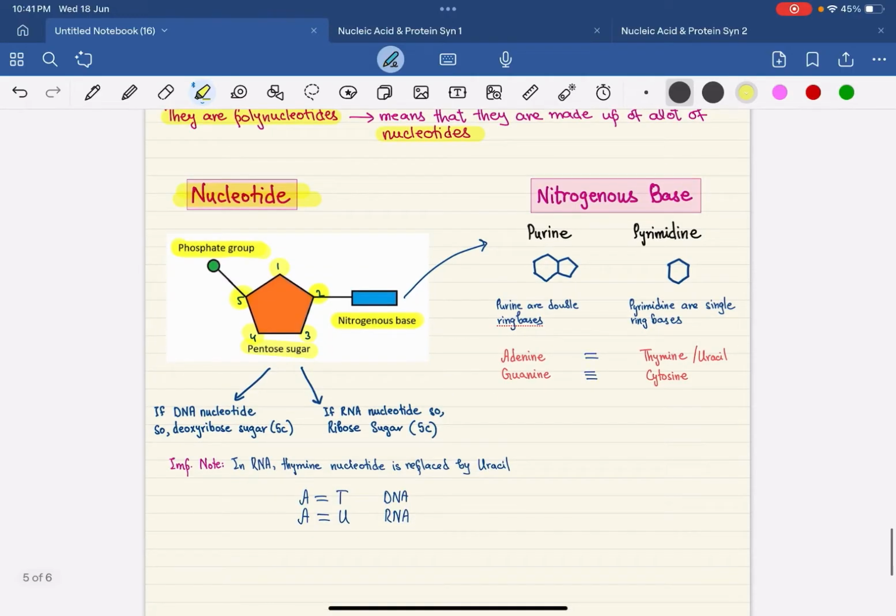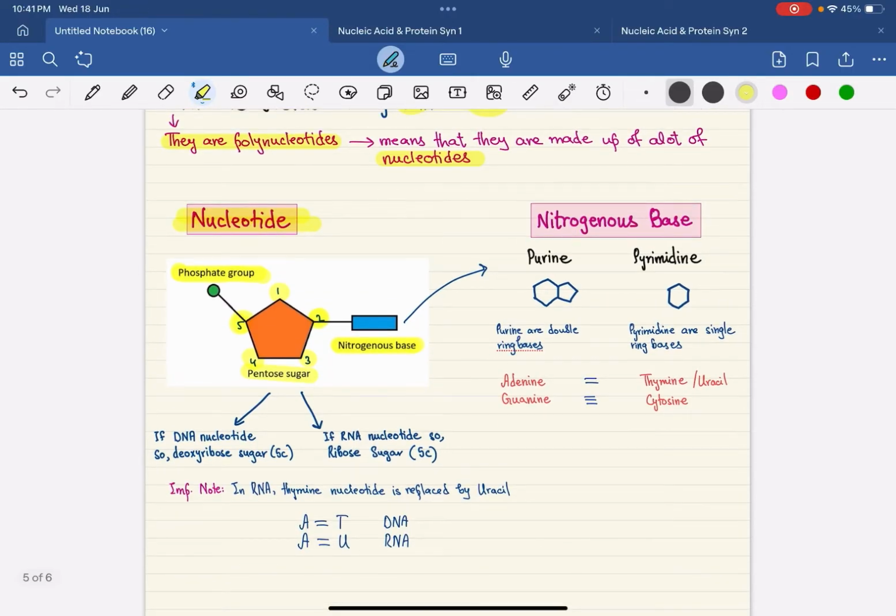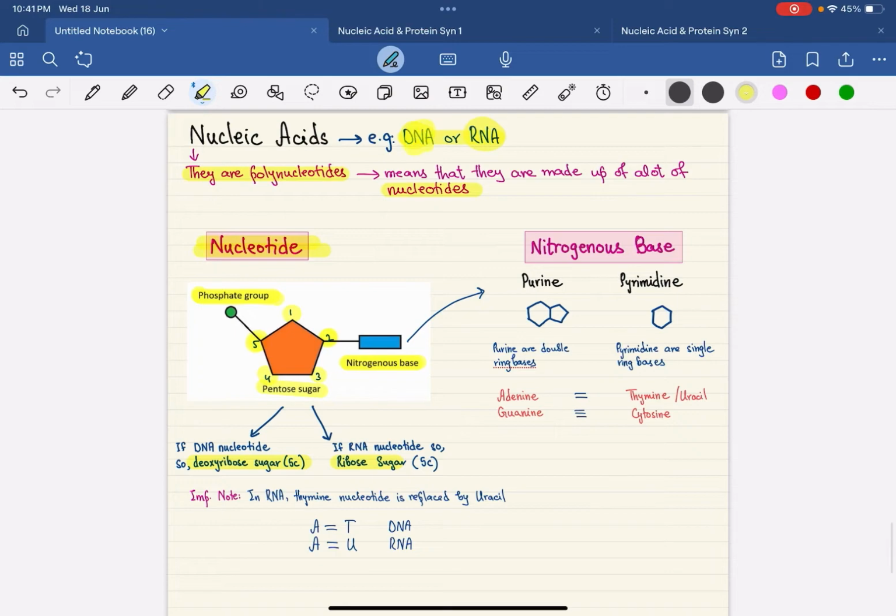And then if I talk about the pentose sugar, it can be the deoxyribose sugar as well as the ribose sugar. DNA is made up of a lot of nucleotides, right. If the nucleotide is of DNA, the pentose sugar will be deoxyribose sugar. RNA is also made up of a lot of nucleotides, and if the nucleotide is of RNA, the pentose sugar would be the ribose sugar, right. So this is what you have to understand for the pentose sugar.